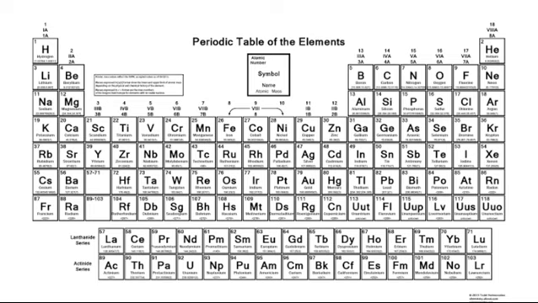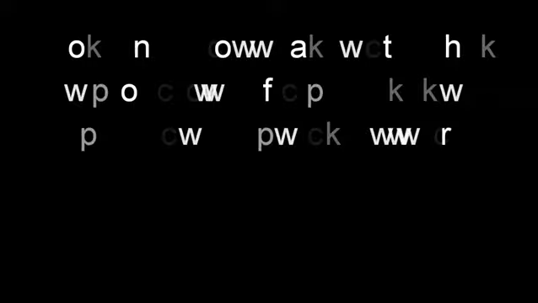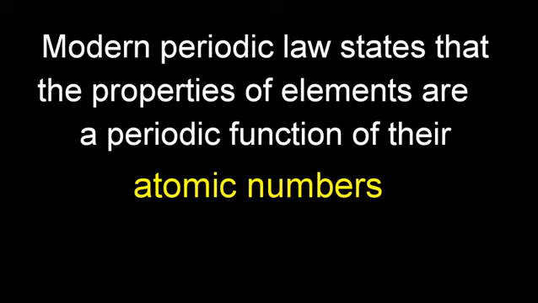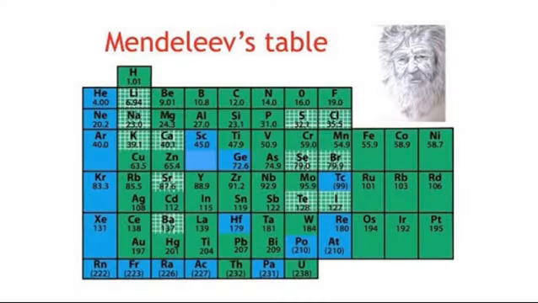The modern periodic law states that the properties of elements are a periodic function of their atomic numbers. This is in contrast with Mendeleev's periodic law, which arranged elements based on their atomic masses.